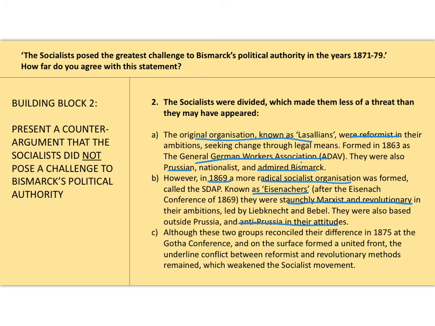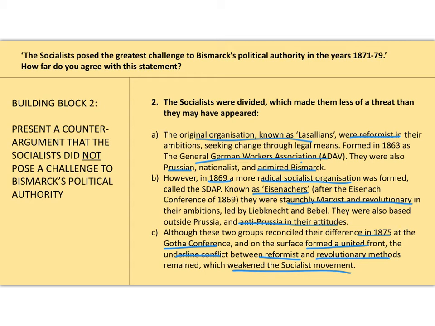Now, those two groups did combine in 1875 at the Gotha conference, and they did on the surface form a united front. But we can see as historians that underlying conflict between the reformist wing and the revolutionary wing continued to weaken the socialist movement. It never went away, and it continued all the way up until the 1930s.